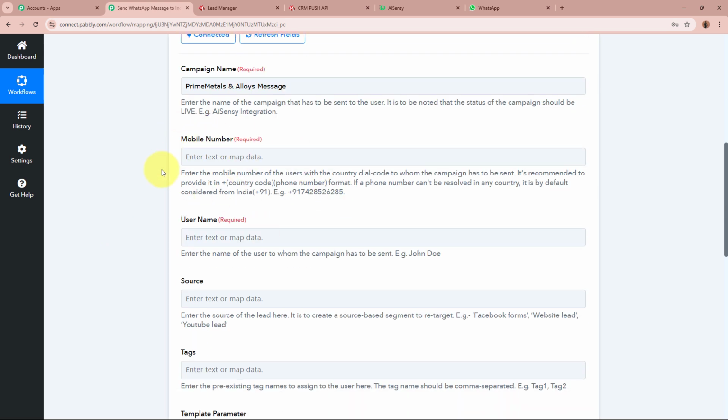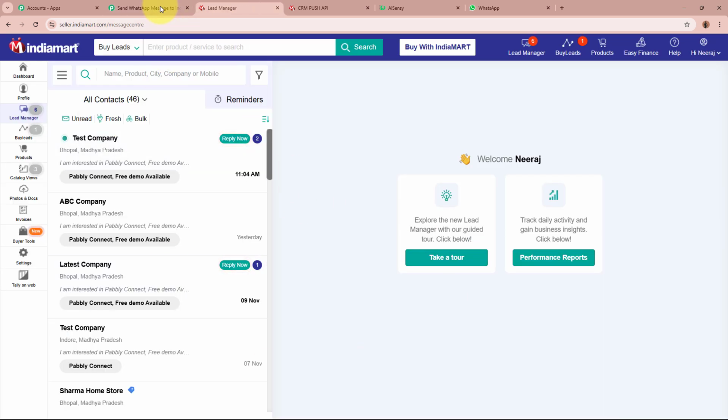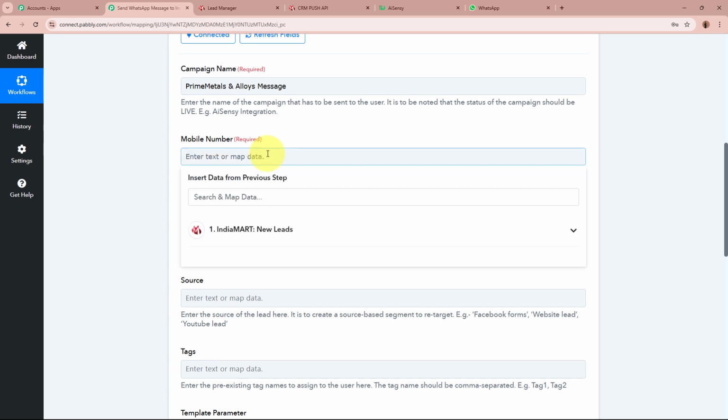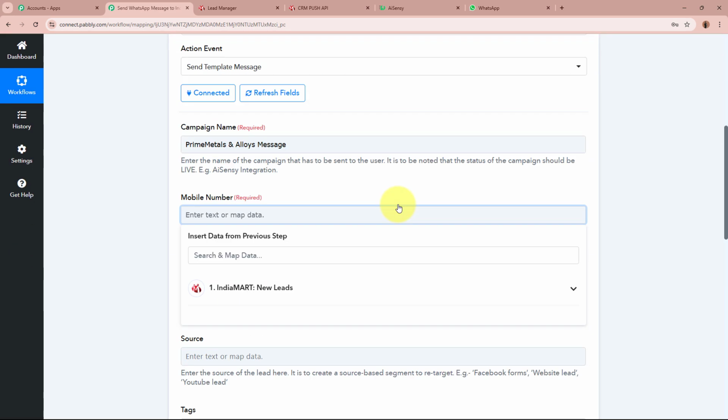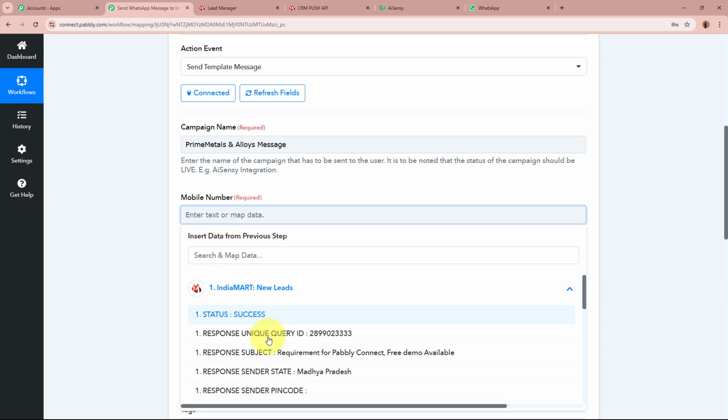After that, it is asking for the mobile number to whom we want to send a WhatsApp message. As I want to send a WhatsApp message to the new lead being generated in our IndiaMART account, for the mobile number I'm going to map the data. What is mapping? Mapping means inserting data from the previous step. How mapping works is, as soon as you click on this field, you can see the previous step, that is IndiaMART new leads. As you click on it, this is the same response that was captured in our previous step.